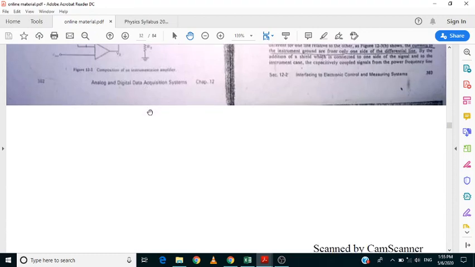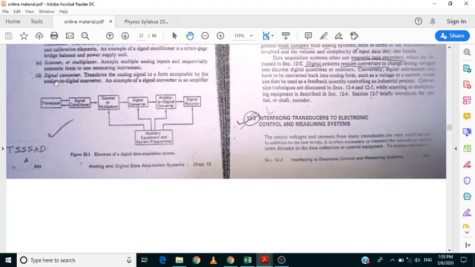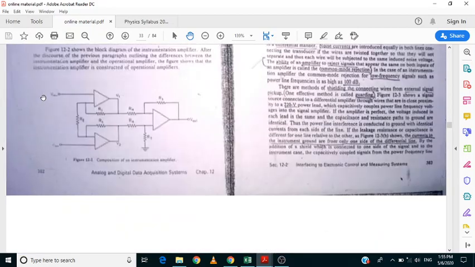There is a chance for a short question, and that short question will be about this particular block only. Whatever I am showing on the screen, about this particular block only you are going to get the short question. You are not going to get the long question.